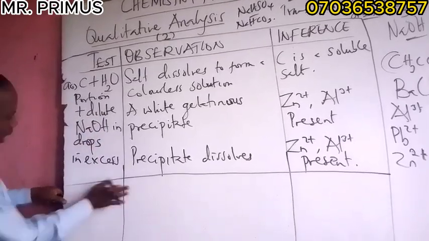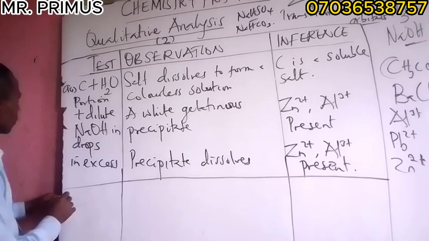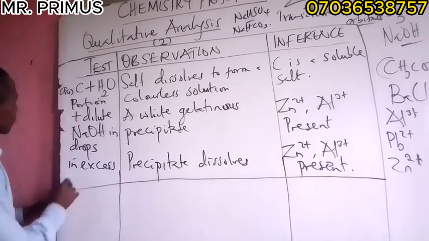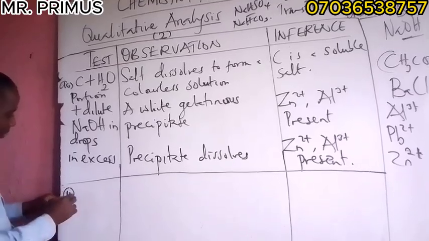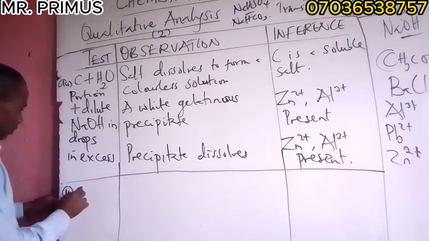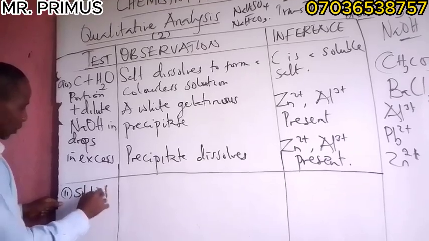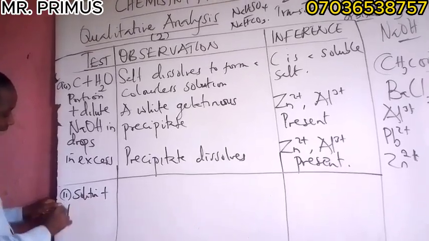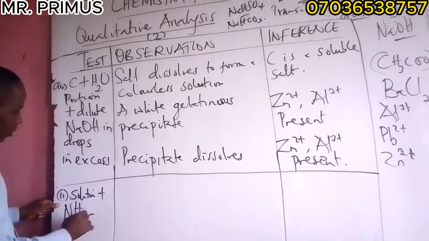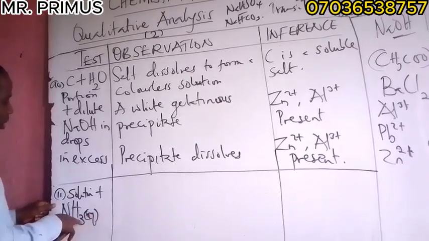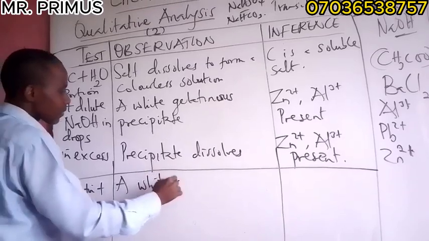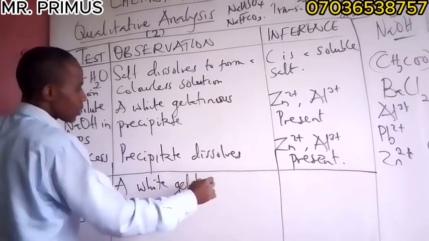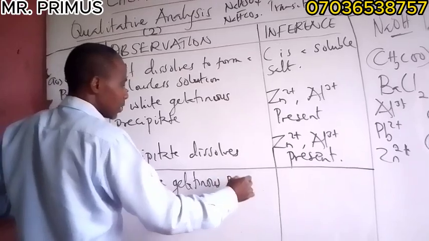Then the second portion, this is question number AII, plus ammonia solution, aqueous ammonia. When you add ammonia, you are still going to get the same thing: a white gelatinous precipitate.